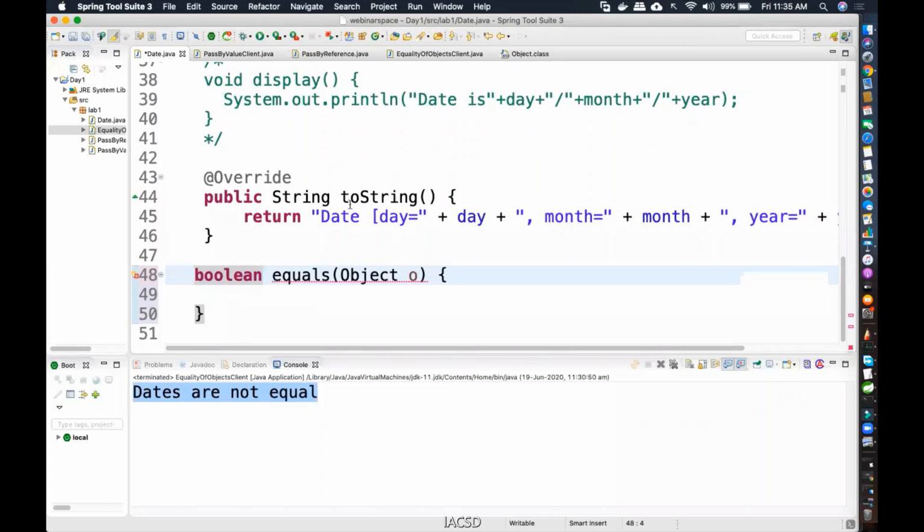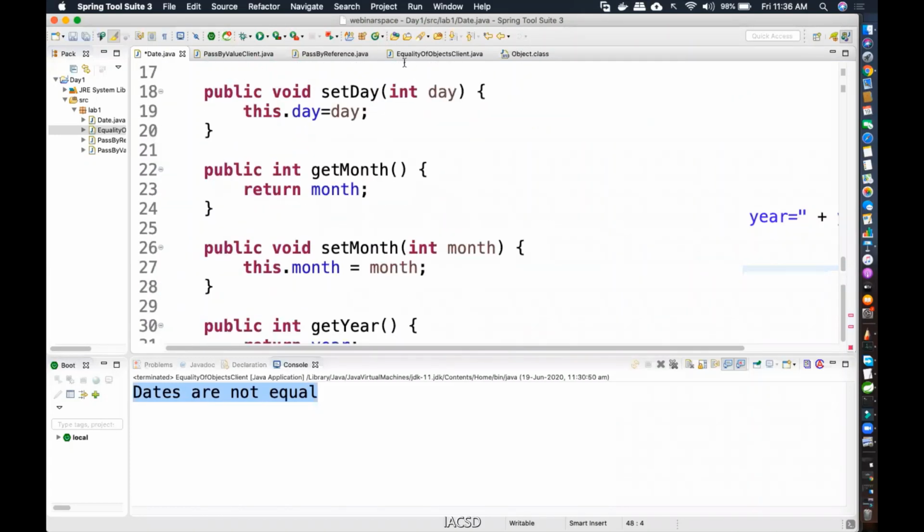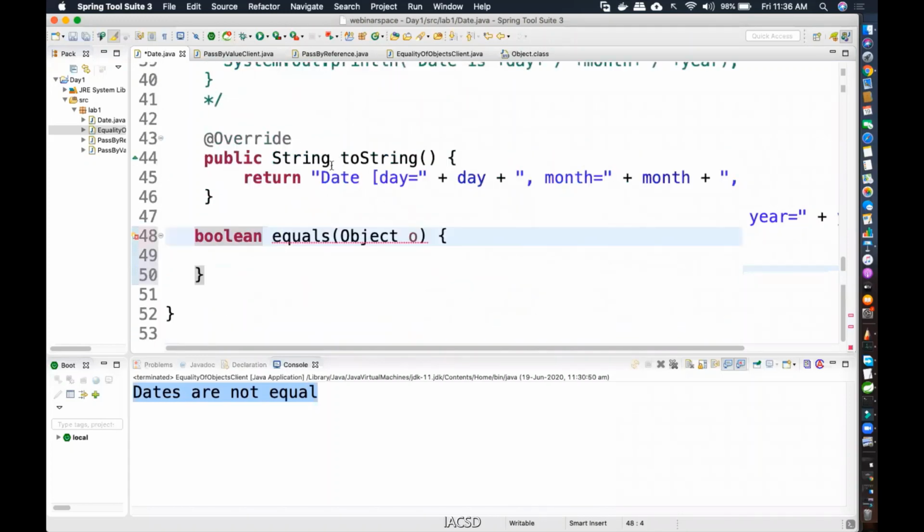And can you tell me what about the equals method which was there inside the Object class? It had the public access specifier. There is nothing greater than public, so you have to make this particular method also public. Because what is the rule of overriding? The access specifier can be same or greater. Greater than public, there is nothing. So you have to write public here. Otherwise, it will be a decreased access specifier.